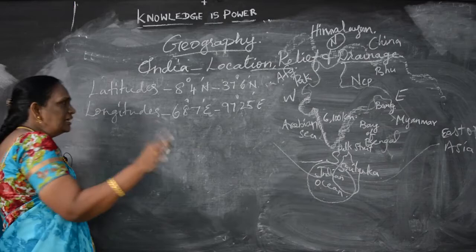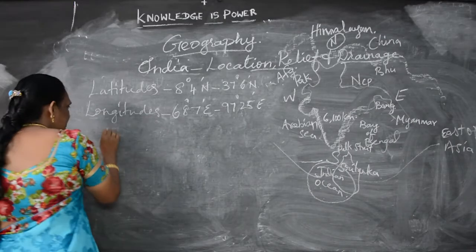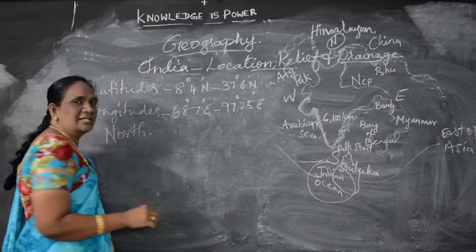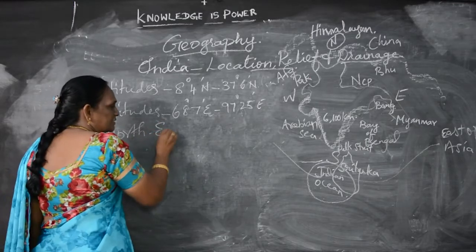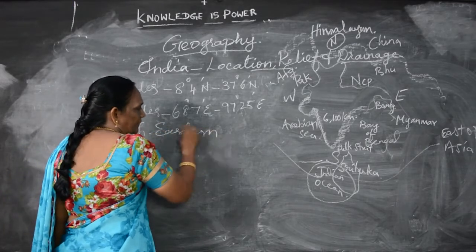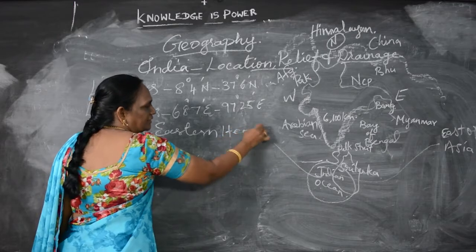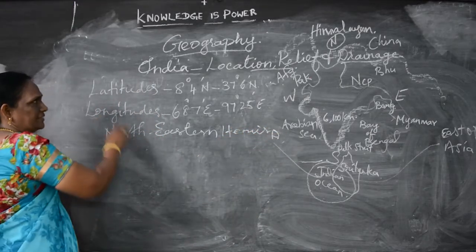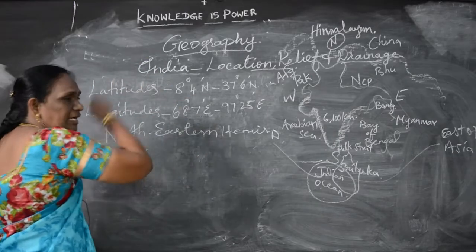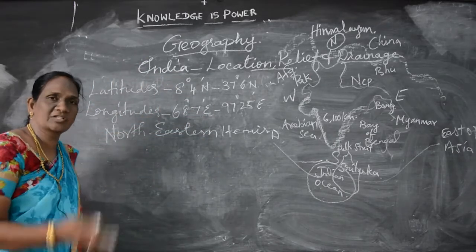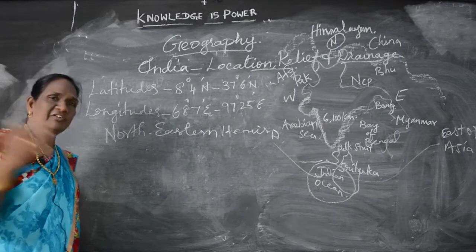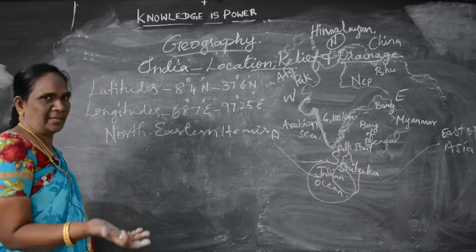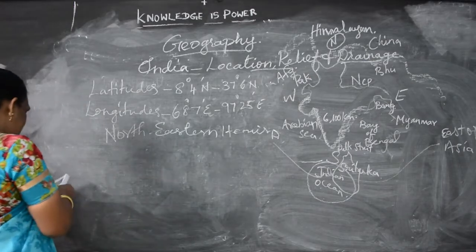That is why we say that India is in the northeastern hemisphere. Already we saw India is in which hemisphere? India is in the northeastern hemisphere. Have you all understood, children? Okay. It is about India's location in the world map, India's location on the globe. When the class starts, I can show you on the globe. We can see it on the world map also.